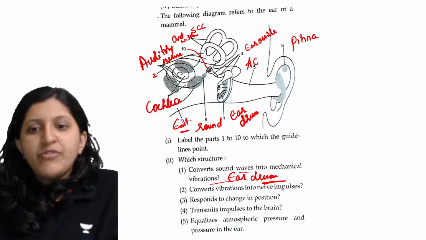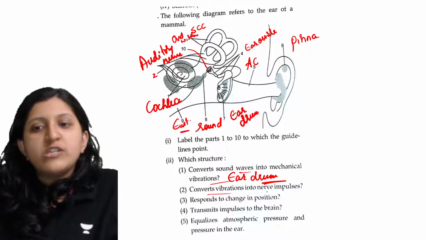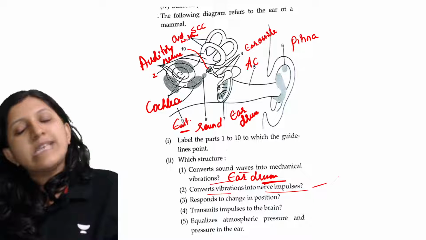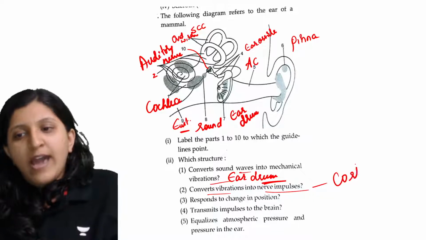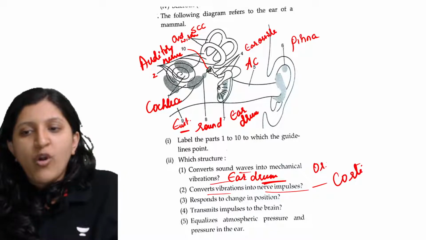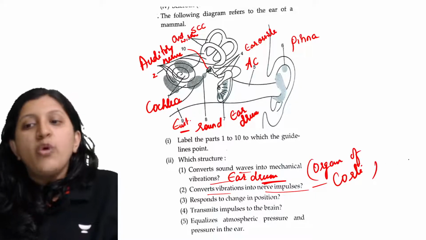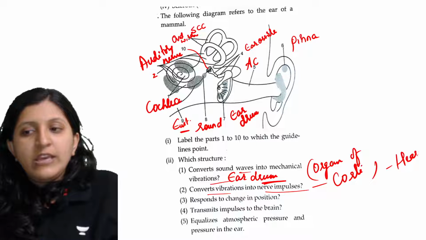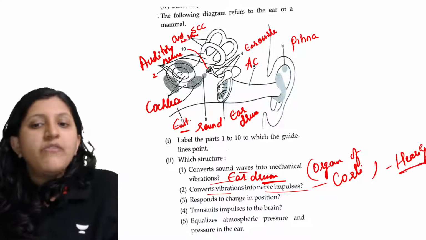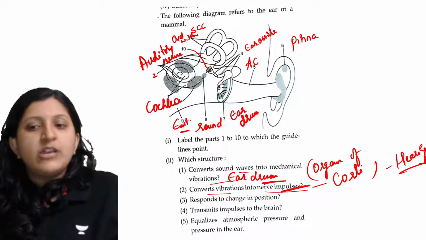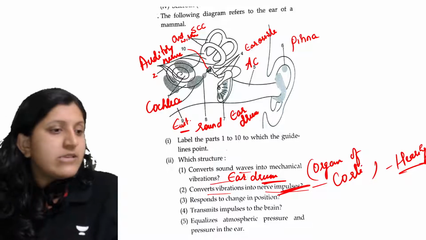Now, converts vibrations into nerve impulse. This can be done by the organ of Corti. Why? Because these are the sensory cells which are there mainly for the hearing. So vibrations are converted into nerve impulse here.